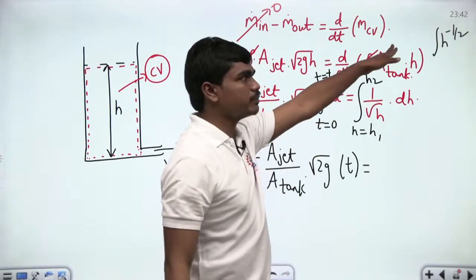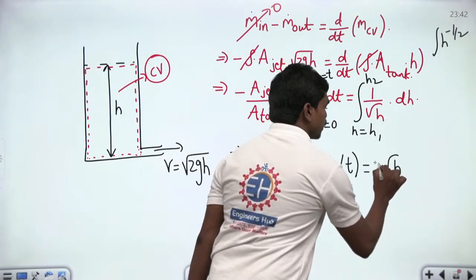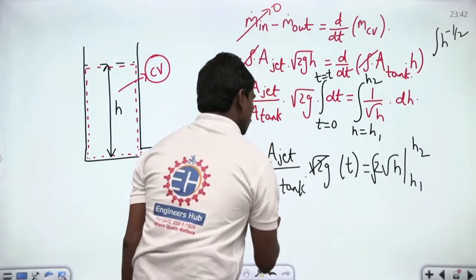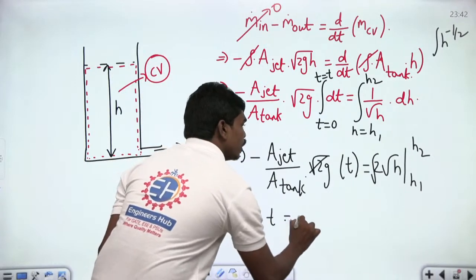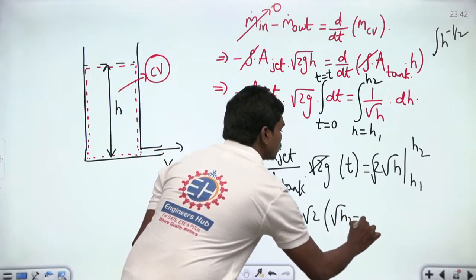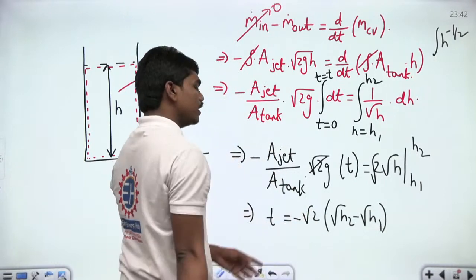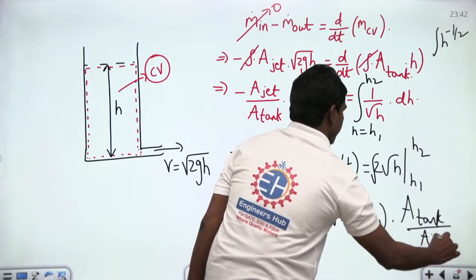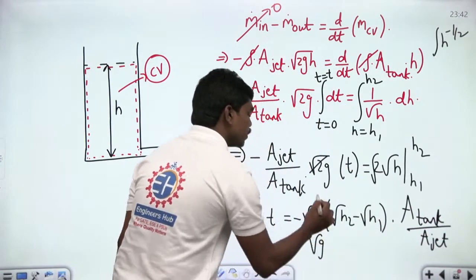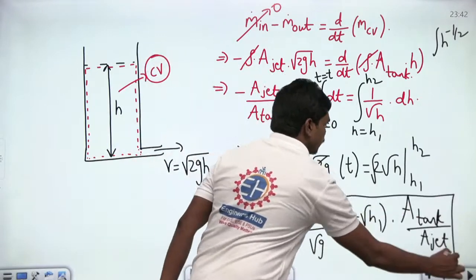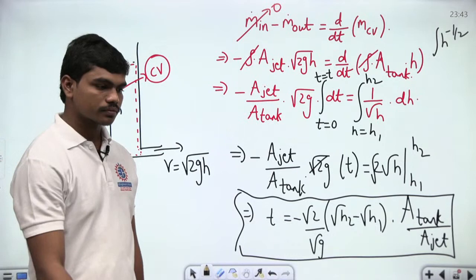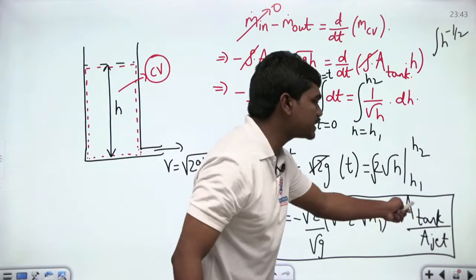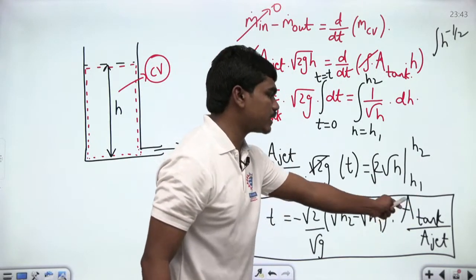If you integrate h power minus 1 by 2, you will get h power minus 1 by 2 plus 1, which is root h, times 2, from h1 to h2. So, you can cancel this root 2 and put a 2 here. Definitely you can get the time t as root 2 times root h2 minus root h1. Of course, the minus sign goes to the right hand side, into a tank divided by a jet, and of course we have root g here. So, this is the expression for the time required for the fluid to reduce from height h2 to h1, whenever the tank area is a tank and the exit jet area is a jet.